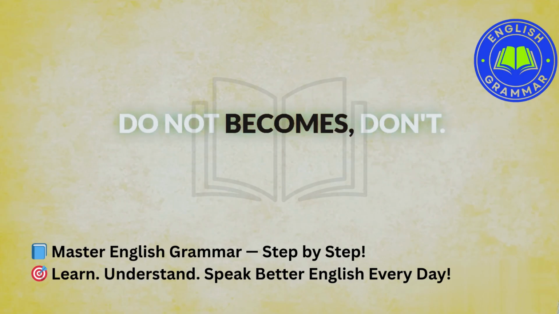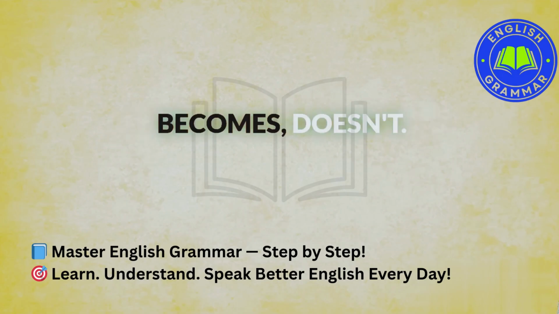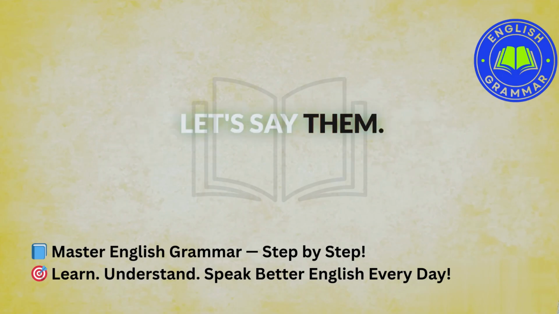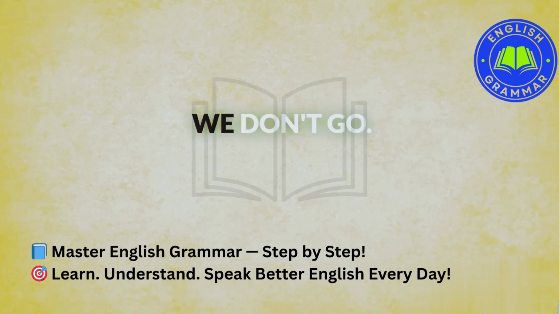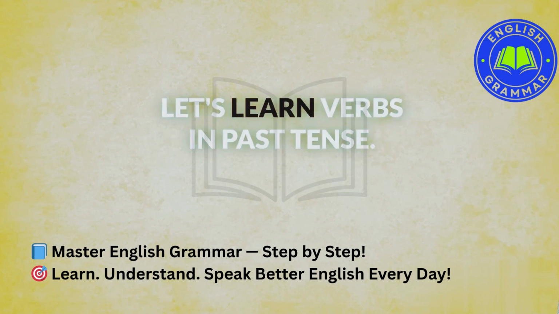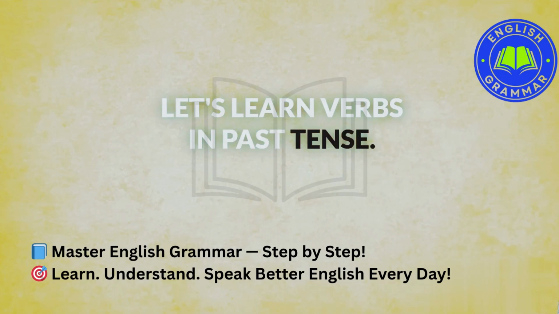Do not becomes don't. Does not becomes doesn't. Let's say them. I don't run. You don't eat. We don't go. He doesn't eat. She doesn't run. It doesn't go. Let's learn verbs in past tense.